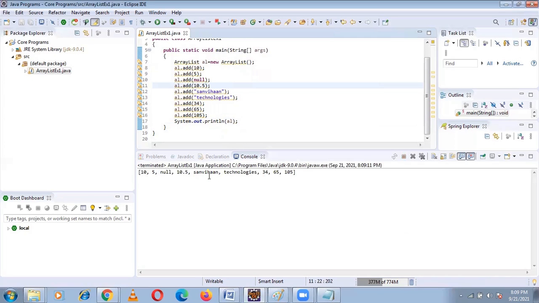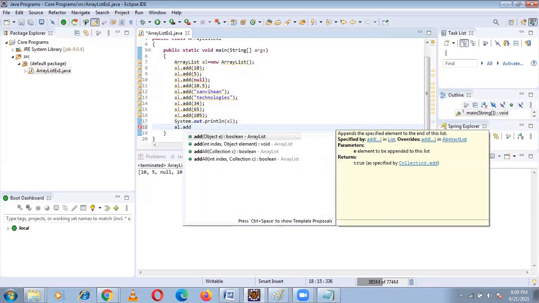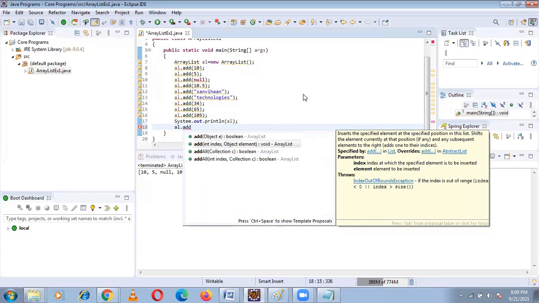See, we got all the values. Yes, we got all the values. Now, in the place of 34, I want to add some value called 102. What is the index of this? 0, 1, 2, 3, 4, 5, 6. Now I want to add, al dot add of. See here, int index comma object element.